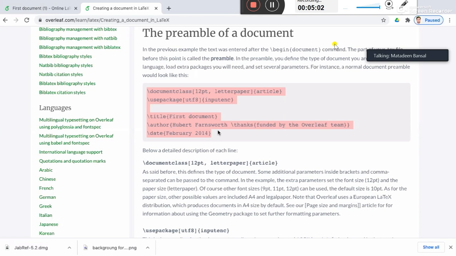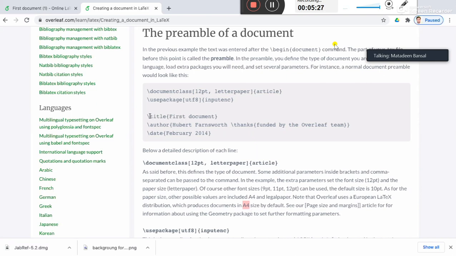Similarly, letterpaper specifies the size of the paper which you want to use. Letter means this is a letter paper. If you want A4 paper, you just write A4. That's it. By default, it is A4 size, else you have to specify. There are lots of options with that. A4 or letter we generally use.